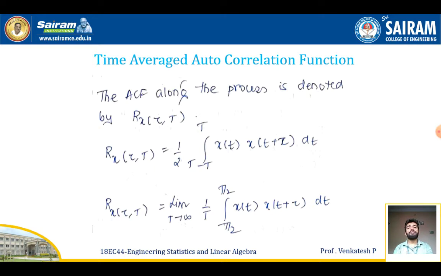The time averaged autocorrelation function. The autocorrelation function along the process is denoted by the symbol R x of tau comma T. It is defined by R x of tau comma T is equal to 1 by 2T integration from minus T to plus T x of t plus tau dt. Alternatively, we can use R x of tau comma T is equal to limit T tends to infinity 1 by T integration from minus T by 2 to plus T by 2 x of t plus tau into dt.